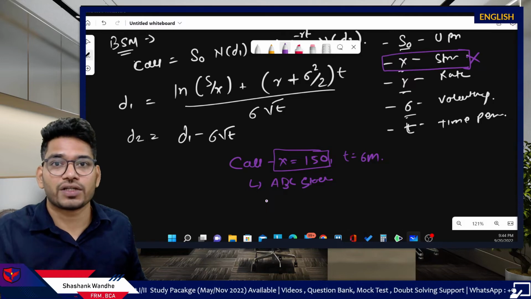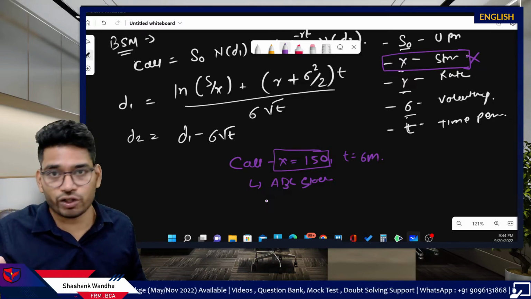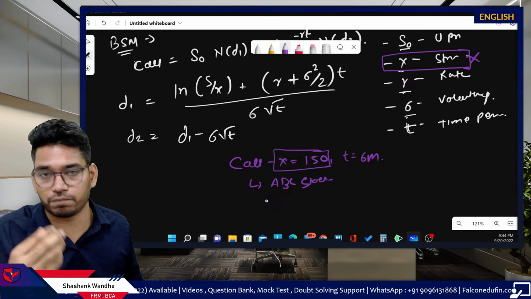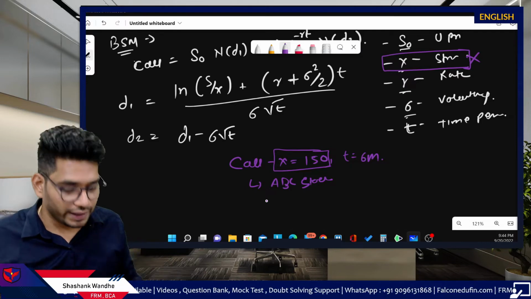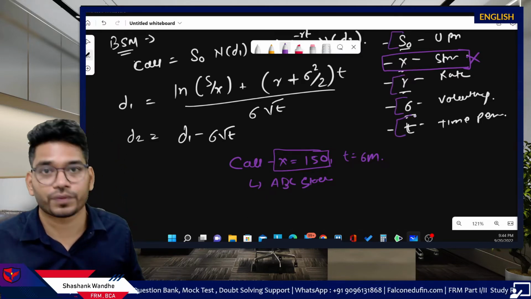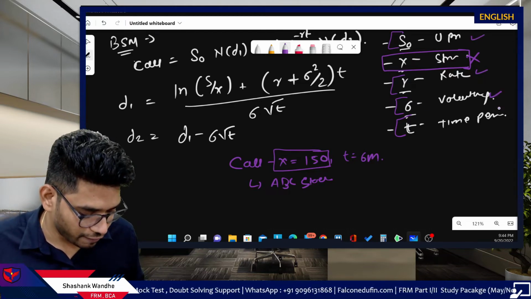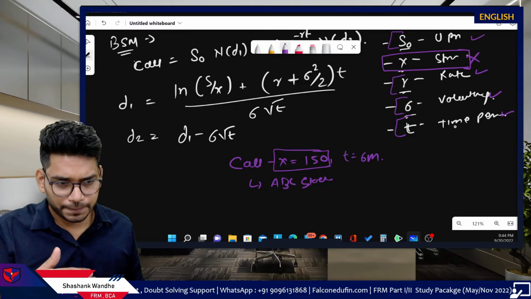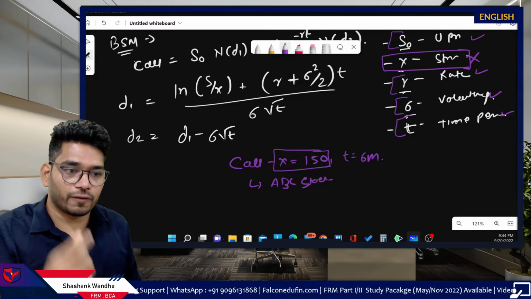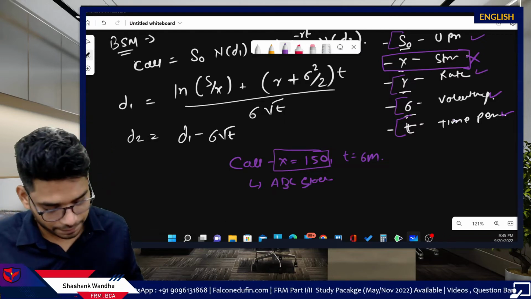Risk-free rate might keep changing and we have to use a new risk-free rate in our model, which will again impact the option prices, and underlying price keeps changing, which affects your option prices, right? So all the remaining factors, S0, R, sigma, and T affect option price. And that's why we need to manage these factors or use certain positions which help us in compensating losses generated because of these factors, right?